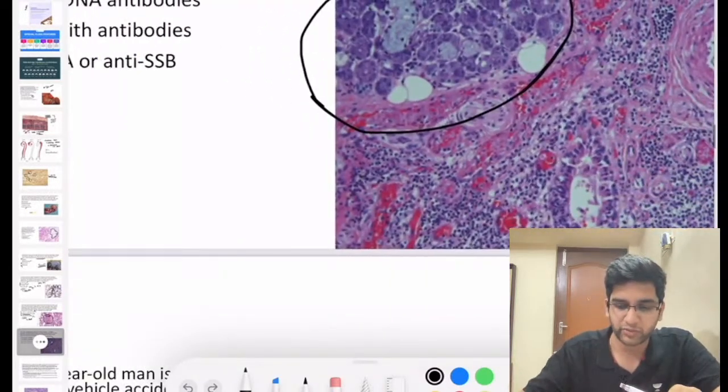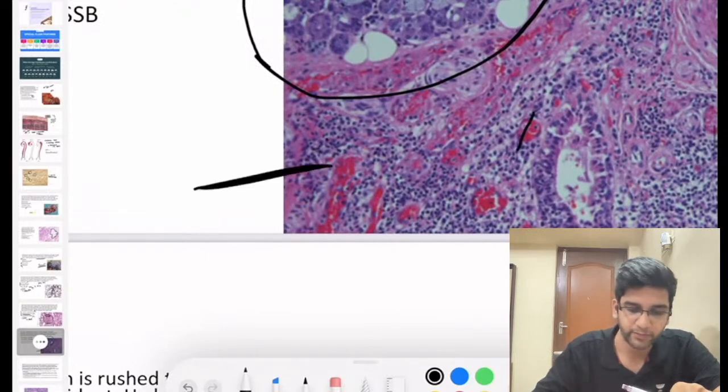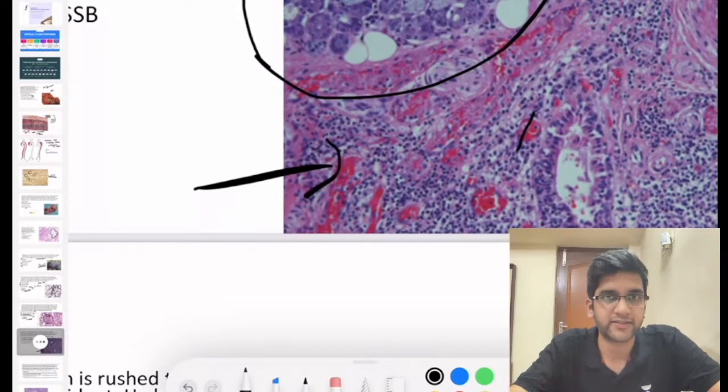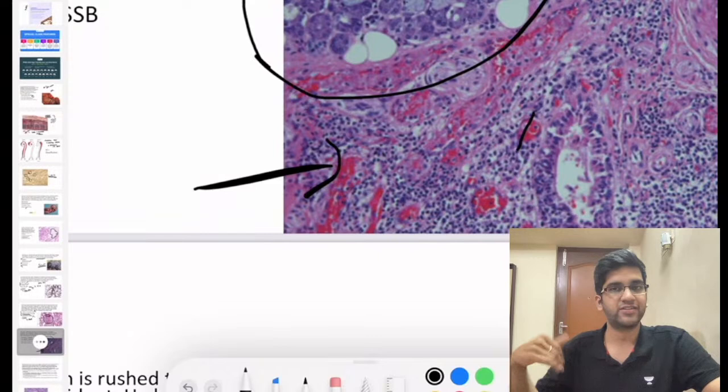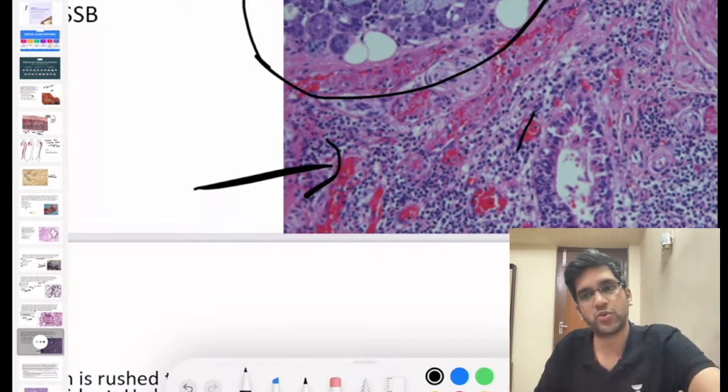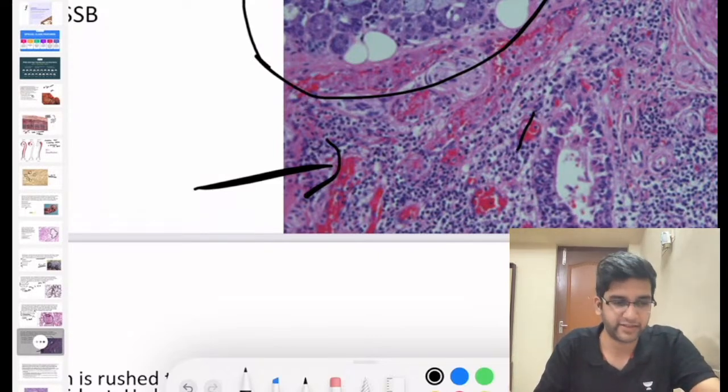If you look at this part of it, can I say what these things are? What are these things in the same image? I know it's a salivary gland, so what are these things? If it's an inflammatory cell, what inflammatory cell should it have been? They are small round blue cells and they are your lymphocytes, right? So I'm having lots of lymphocytes inside a salivary gland, which is suggestive of a chronic sialadenitis, right?